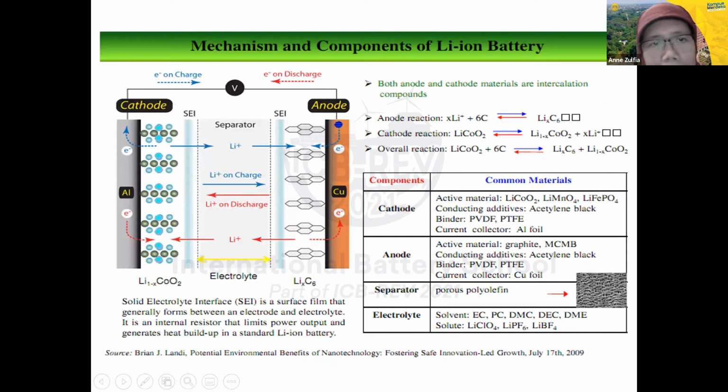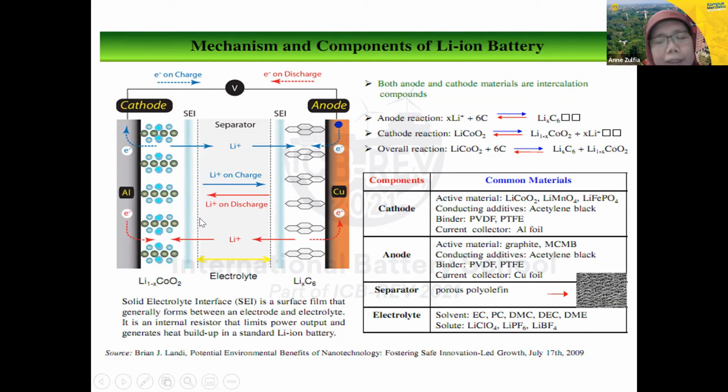How does the battery work? We can see here there is charge and discharge. During battery operation, first of all, the ions move from the anode to the cathode. So there is discharge. Here we have the anode, which uses a copper current collector. There are active materials in the anode. Usually for the anode we use carbon or graphite with lithium, so we have this lithium carbon in the anode. For the cathode, we use aluminum foil as the current collector. We also use lithium 1-x cobalt oxide here.